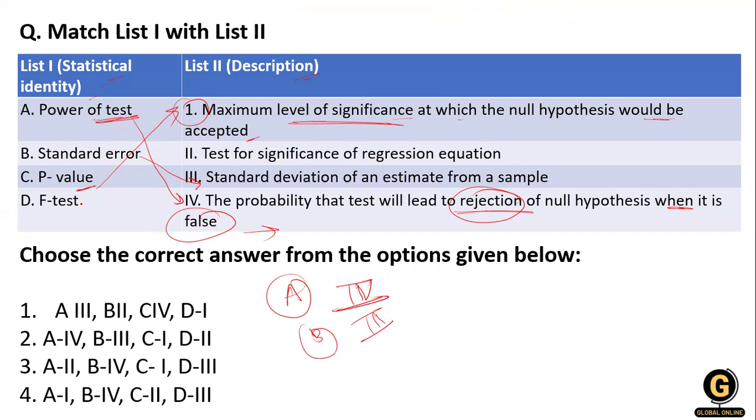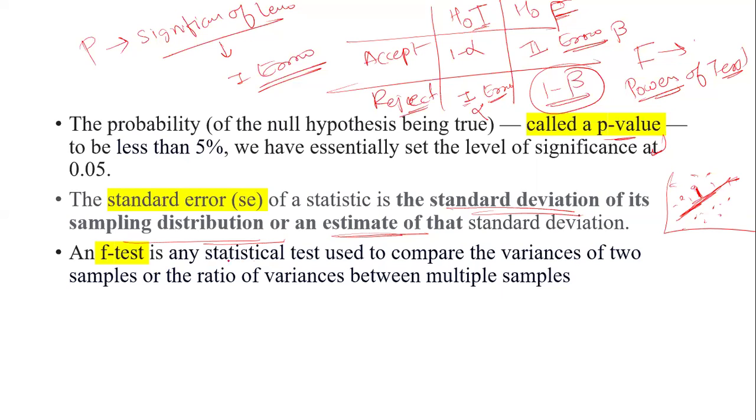After that, what is the F test? The F test is any statistical test used to compare variances. Variance means standard deviation squared. It compares the ratio of the variances of multiple samples.